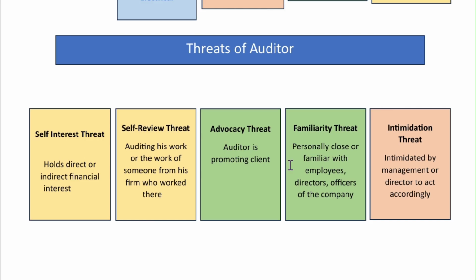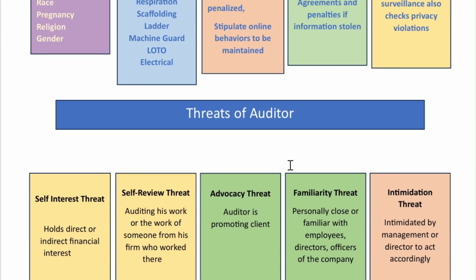The last is the intimidation threat, when the auditor is intimidated by the management or the directors to act accordingly and write reports accordingly. So these are all threats. Eventually these threats cause a biased report. So these are known as threats of the auditor. You have to remember all these five.